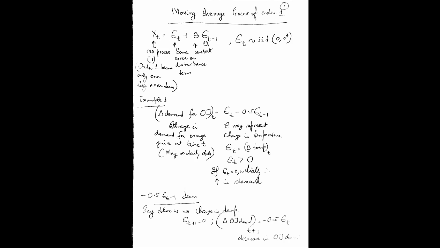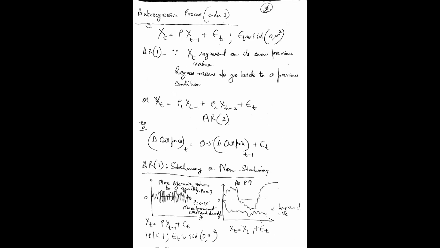There is no x term here. xt is the random process at t. This is equal to error term plus theta et minus 1. Let's look at auto-regressive. What is auto-regressive? The equation to represent an auto-regressive process of order 1 is xt equal to rho xt minus 1 plus et.